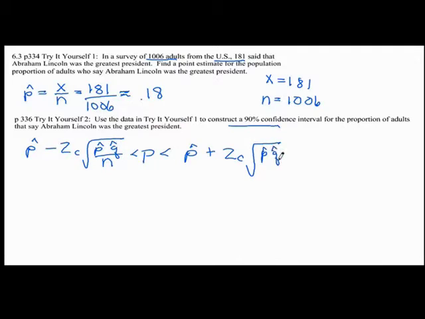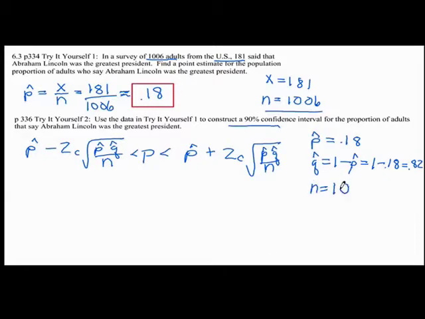We already have the p hat here, which is 0.18, and from that we can find our q hat, which is 1 minus p hat, which is 1 minus 0.18, and that'll give us a q hat of 0.82. We also have the n here, which is 1,006.